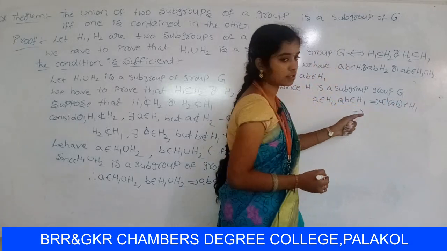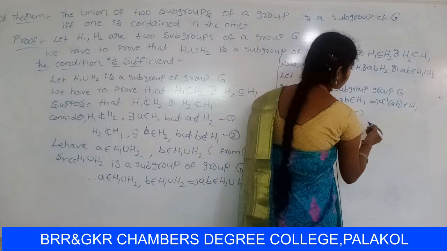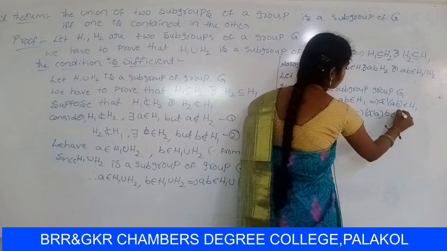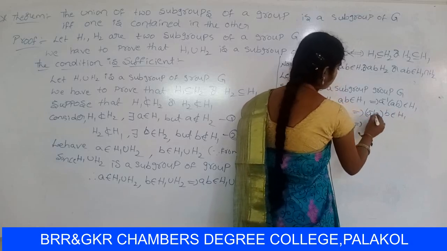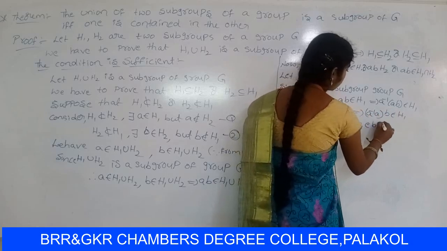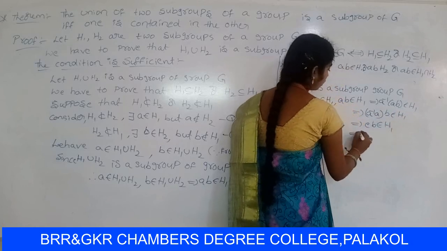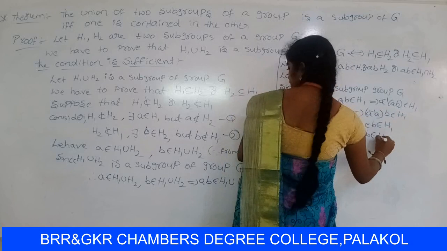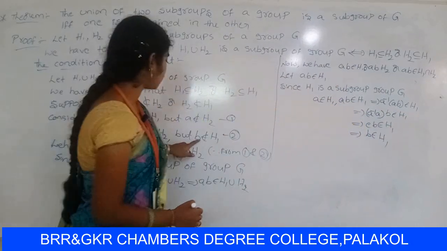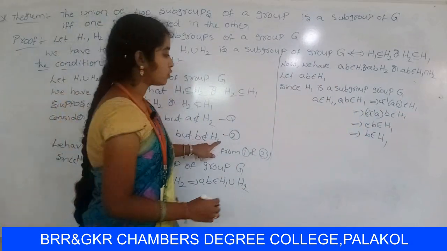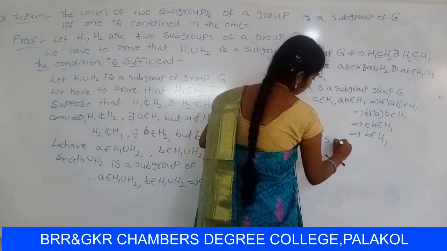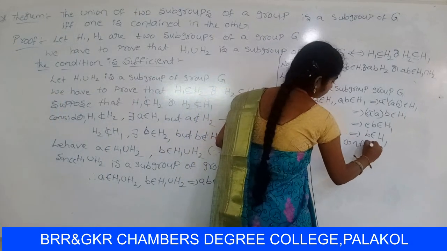By associative property, A inverse into A into B belongs to H1. A inverse into A is the identity element E, so E into B belongs to H1, so B belongs to H1. But in this case, B does not belong to H1, which is a contradiction.